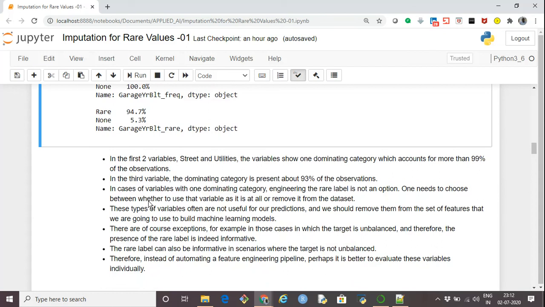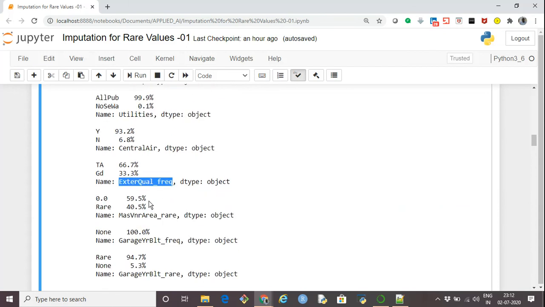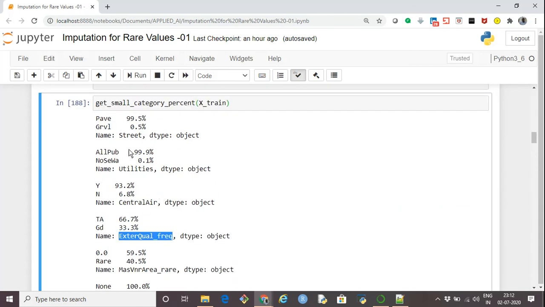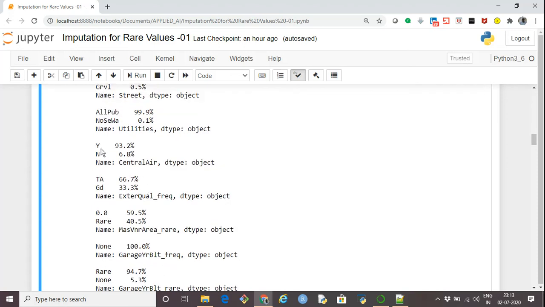Now, if you see in most of these categorical columns, there is one dominant category. For example, here you see this is the dominant category, 99.5%. Here the dominant category has 99.9%. This again is the dominant category in central air, having 93% data. But if you see the other category, no, which is more than 5%.